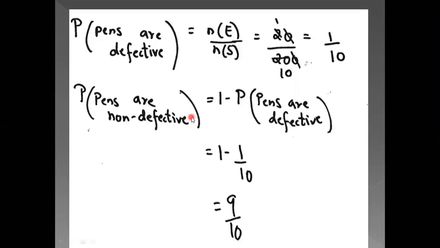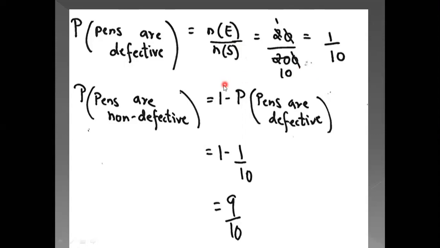So what I have done is I have found the probability that pens are defective. Number of events which are defective is 20, total number of pens is 200. So 20 upon 200, 0 gets cancelled, 2 ones are 2, tens are 20. So that is how we get the probability of defective pens as 1 upon 10.